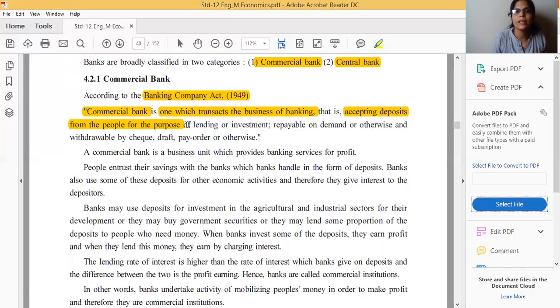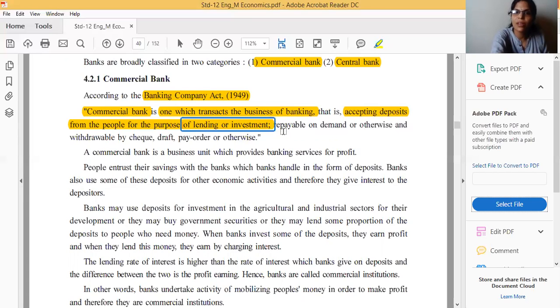Bank is just a mediator. Okay, the bank is a mediator. So the bank just works like an agency. Clear? So the bank will accept the deposit from the people for the purpose of lending or investment. Repayable. Repayable, what is its meaning?